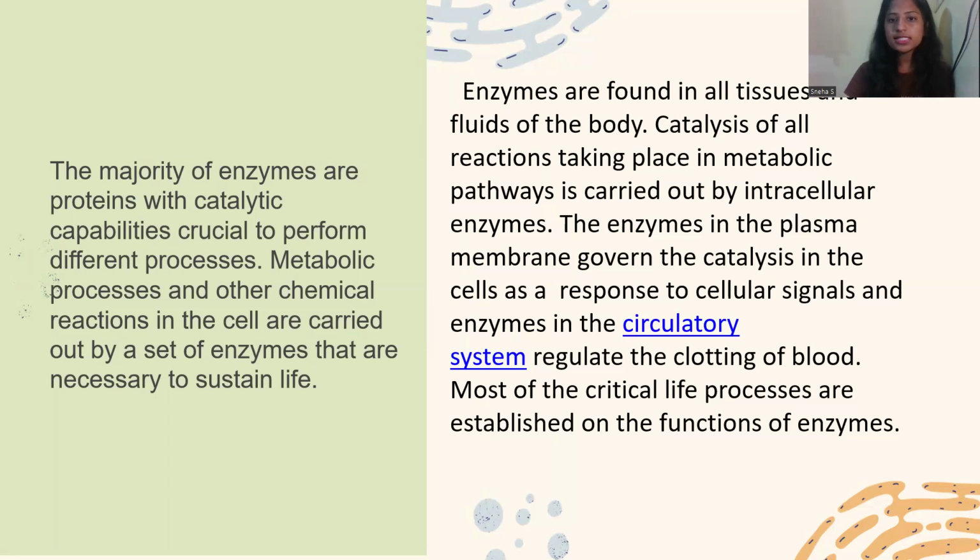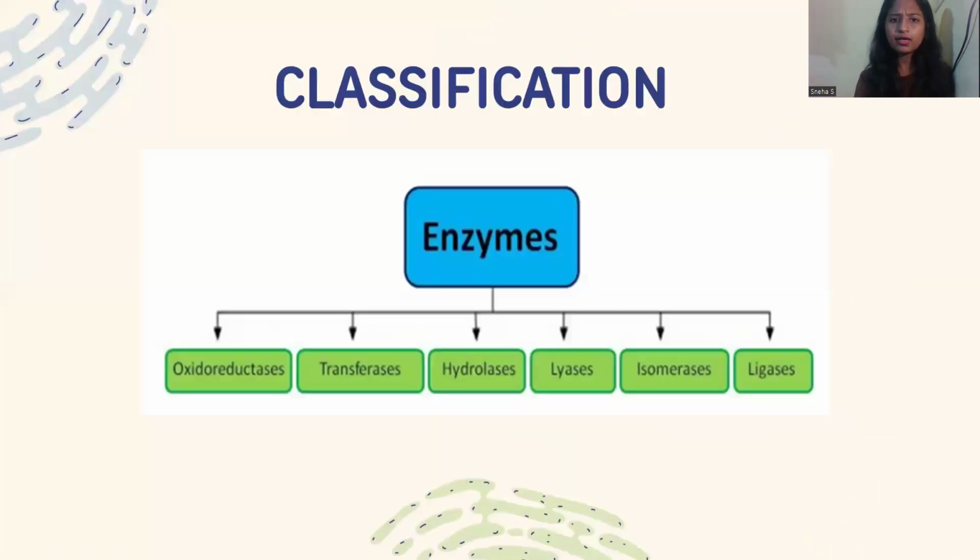And the next one is the enzymes in the circulatory system. They regulate the clotting of blood. Most of the critical life processes are established on the function of enzymes. Now let us see the classification of enzymes. The first one is oxidoreductases. The next one is transferases. Next is the hydrolases. Then the lyases. Then isomerases and ligases. These are the 6 enzyme classes. We'll be studying each of them briefly.